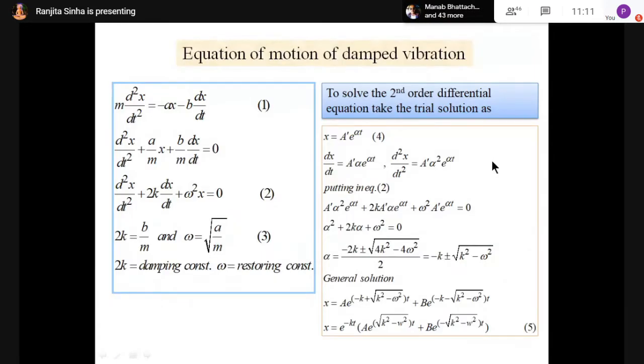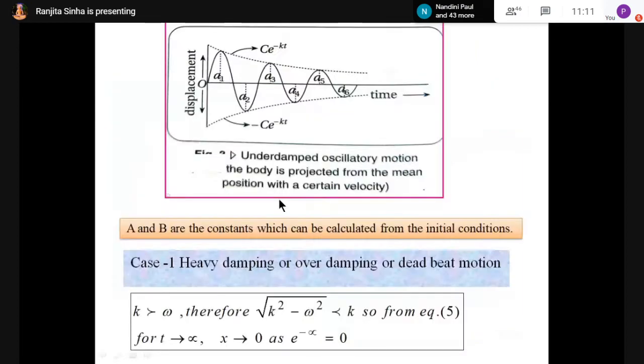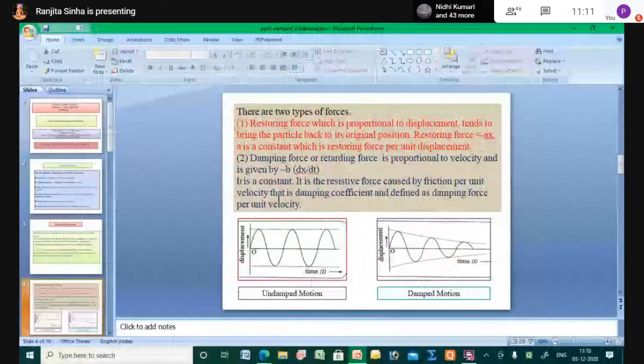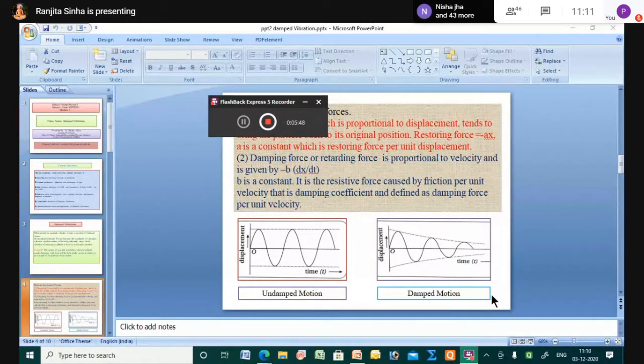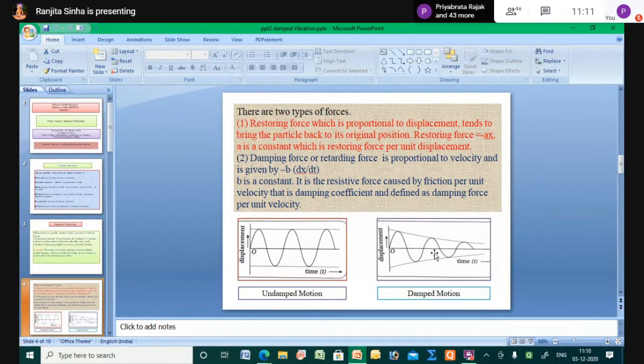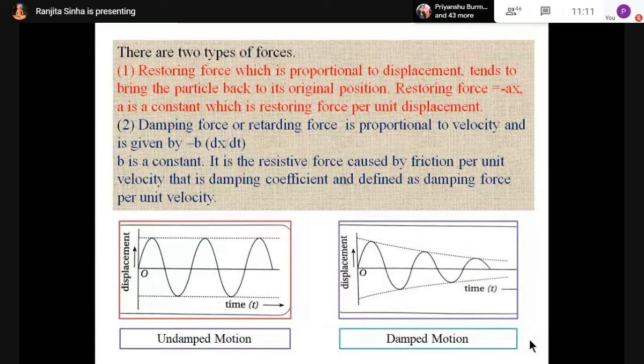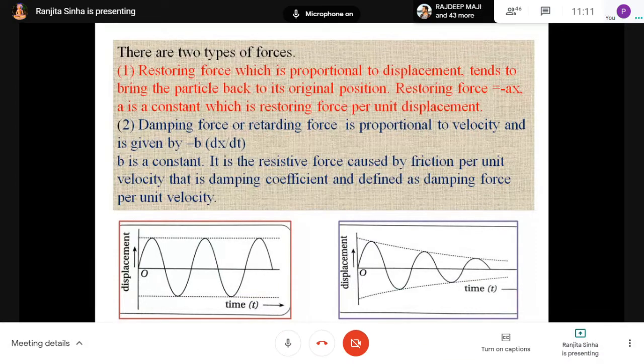I'm just sharing the screen off for a few seconds, then again giving the screen. Now I have to check something. Okay, no problem. So I'm continuing. Now is the sharing screen on? Yes, ma'am.